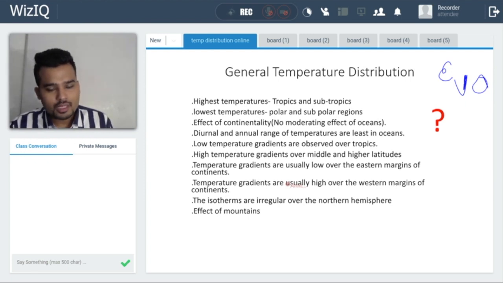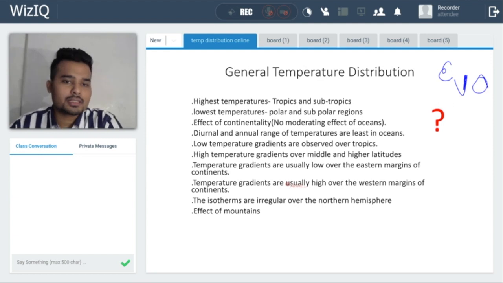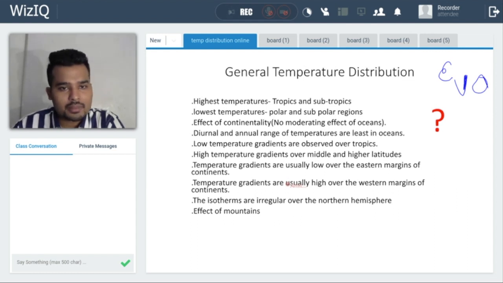Okay. Now, the effect of mountains. How do mountains affect the temperature? Basically, if at the same latitude we have desert-like conditions, over there the temperature will be more. At the same latitude, suppose we have a hill station like Simla and Mussoorie. Over there, the temperature will be less. Are you getting it or not? So it's all about the altitude.